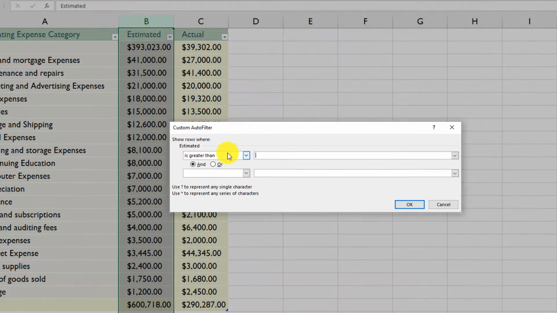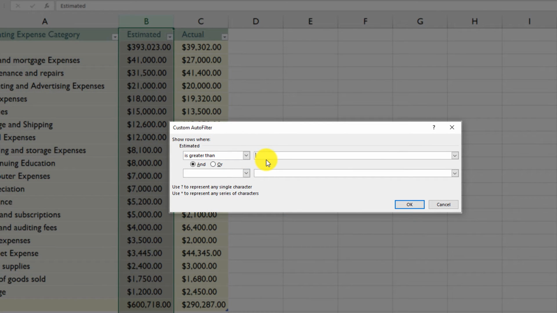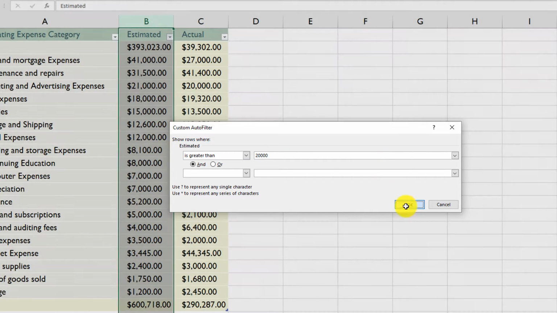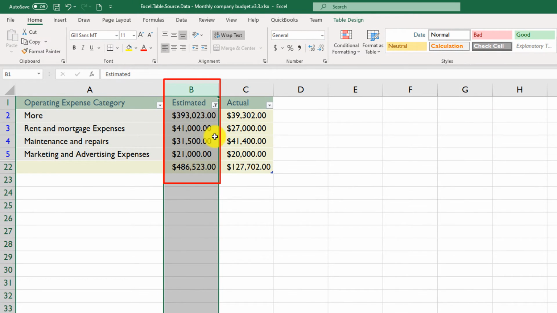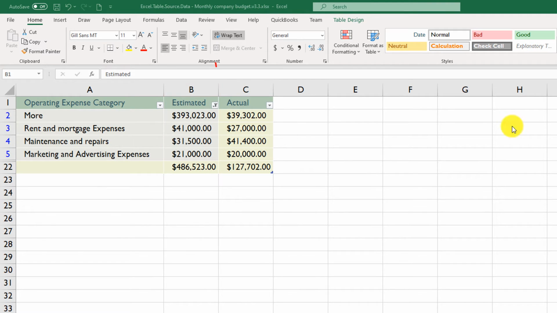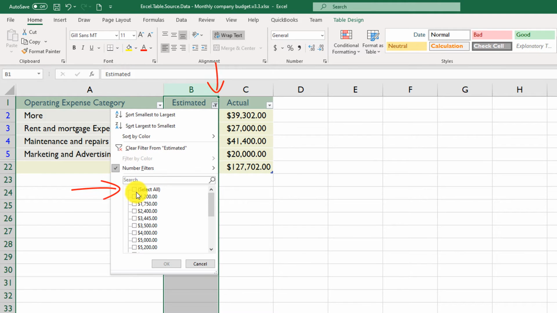And we select here that the values are greater than maybe $20,000. Click OK, and you see that Excel filtered out and selected only the values that are greater than $20,000. To remove this filter, you click on the drop-down box and click Select All.